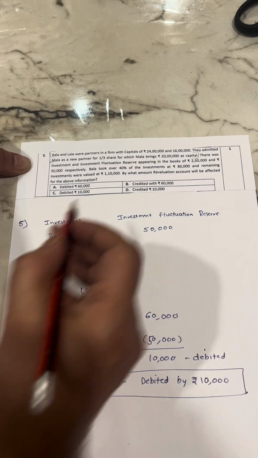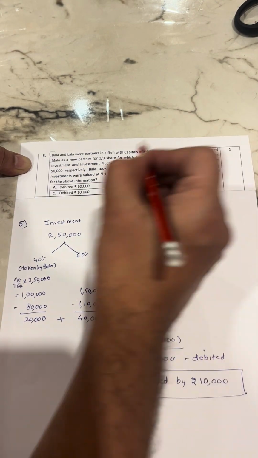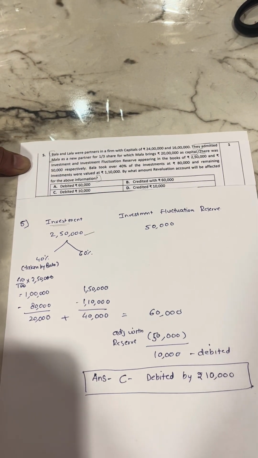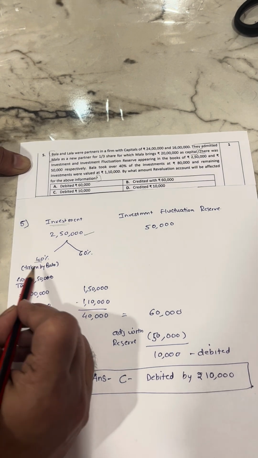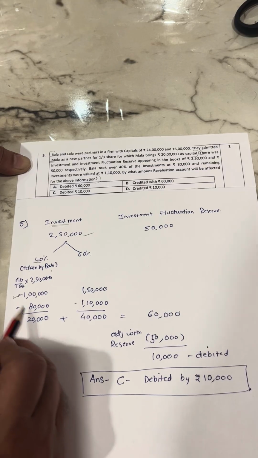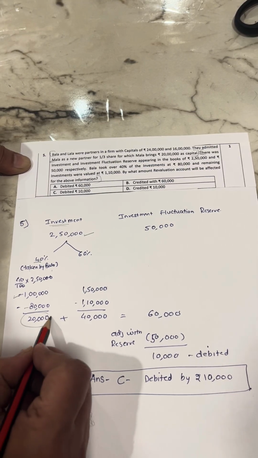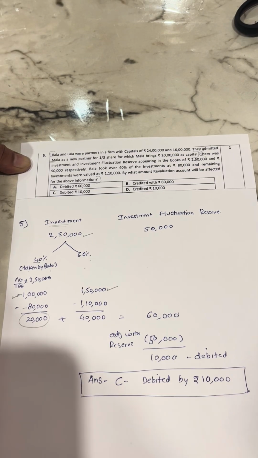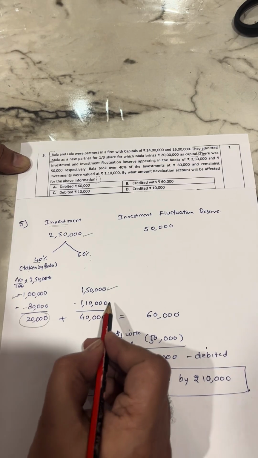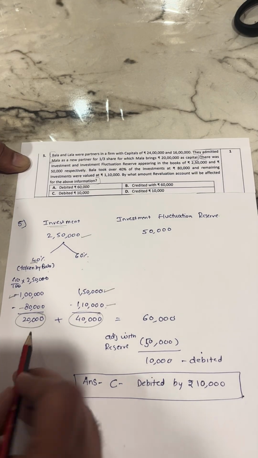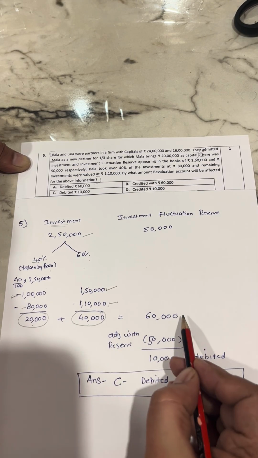So in this case, the main part which you're going to solve is from here till here. You have investments of 2,50,000, correct? Out of that, 40% investment was taken by one of the partners, that is Bala. So 40% of 2,50,000 is how much? 1 lakh. But at what price did Bala take that investment? 80,000. So your difference is 20,000. Next, the remaining investment. So 60% investments are how much? 1,50,000. And that was taken at what price? 1,10,000. So we had a loss of 40,000. So in total, we have a loss of 20,000 plus 40,000, which is equal to 60,000.